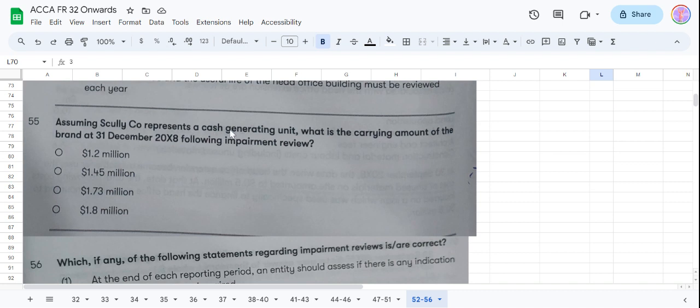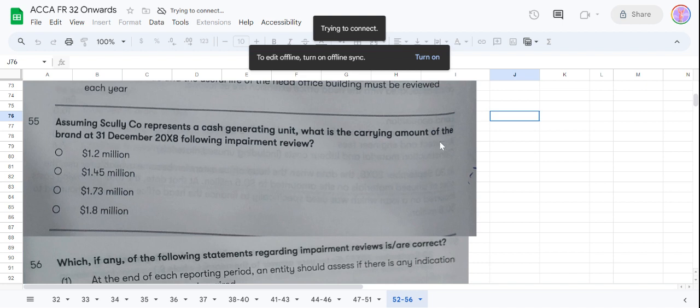Assuming S company represents a cash generating unit, what is the carrying amount of the brand? So what are they asking?